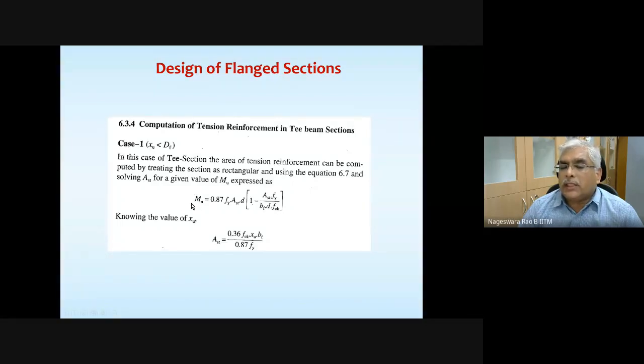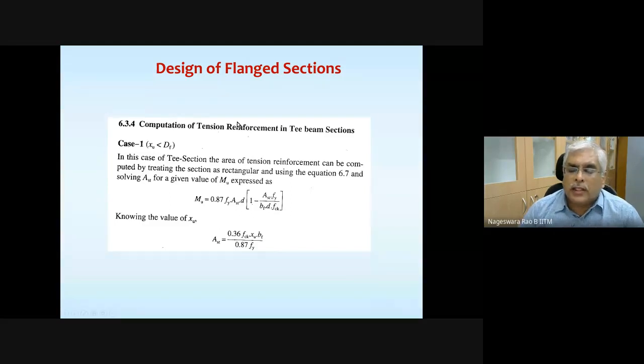Limiting moment of resistance, or moment of resistance, is given by this equation. And how did we get this equation? Moment of resistance for a rectangular singly reinforced section. Here, XU is less than DF, so it's going to behave like a rectangular section, and we are discussing a section where only tension reinforcement is there.